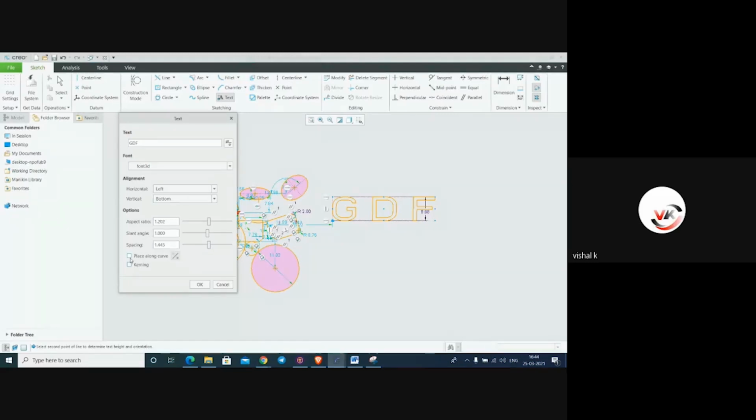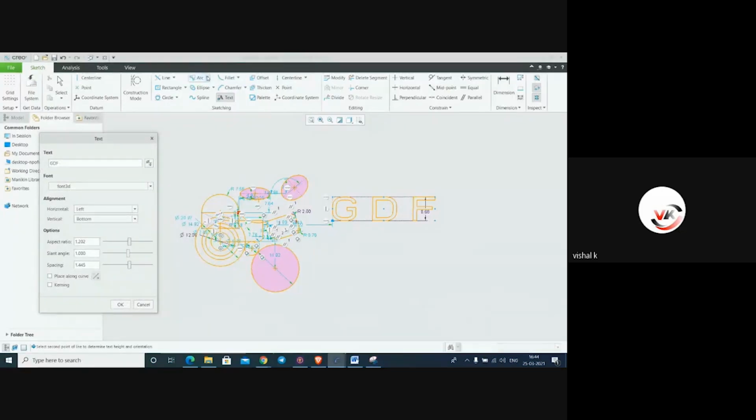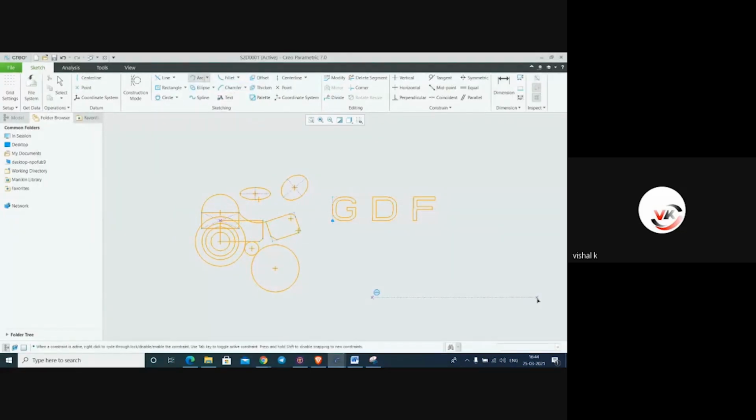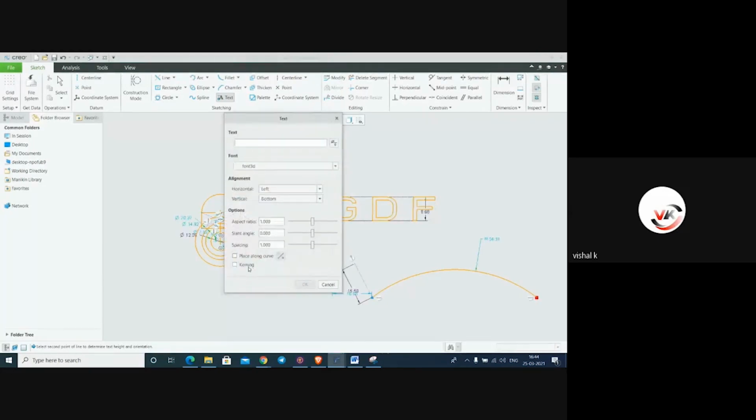Place along curve. For example, we'll make a curve here. Okay, now we have to make text on this curved line. So just click on it, and from here choose place along curve.